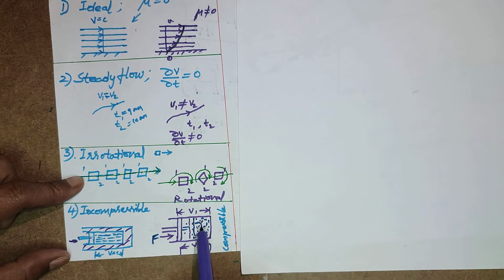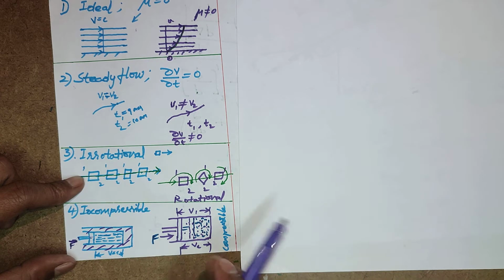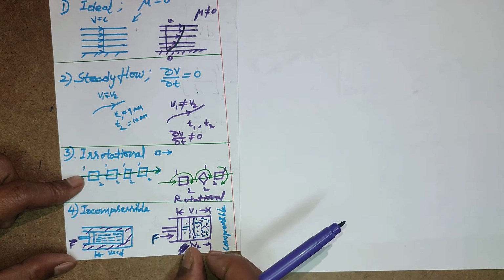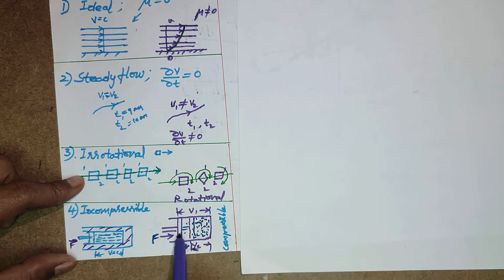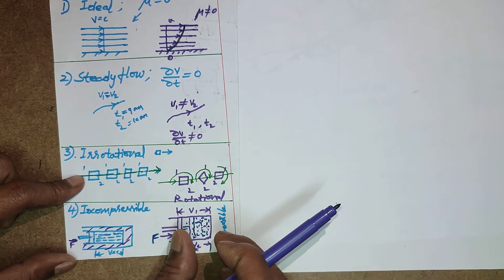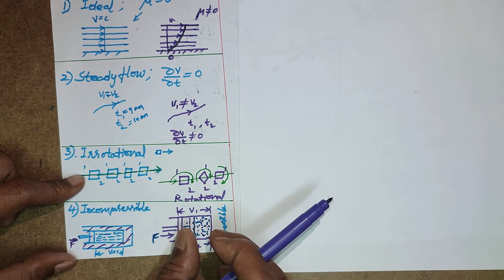When you take a gas and press from here with force, it will compress. Initial volume is V1, final volume is V2 up to here. So it is the change in volume. It is compressed this much. After compression, all molecules come together and the gas gets compressed.